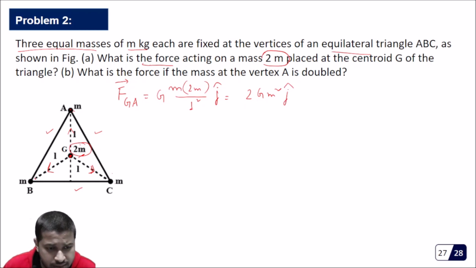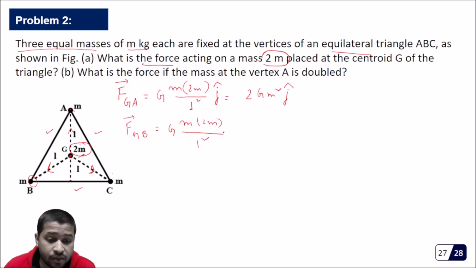Now let's consider this point B, the force on G due to B. This is G. Now you can see that the magnitude is same. It's always G m, 2m by 1 square. Now what will be the direction here? Now we know from the properties of triangle, if this is the centroid, then this will be 30 degree and this will be 60 degree. This we know from the knowledge of geometry. Now what will be the direction of this?